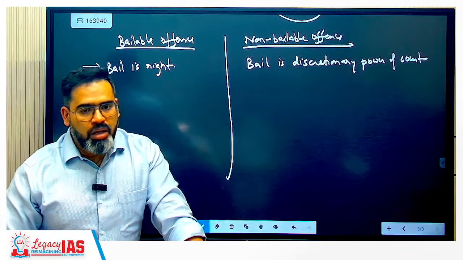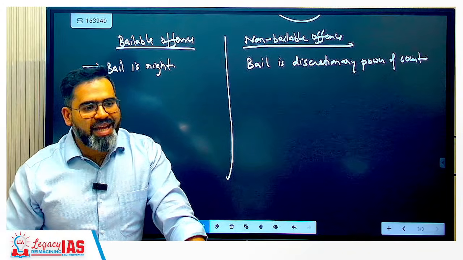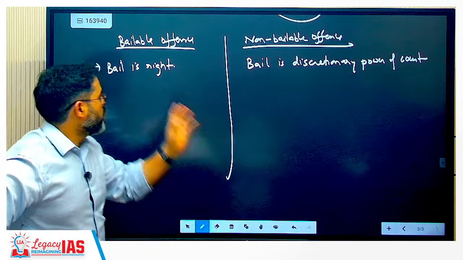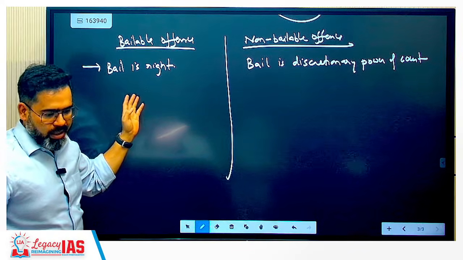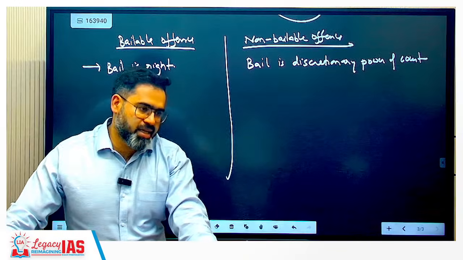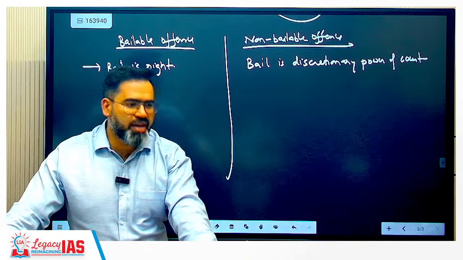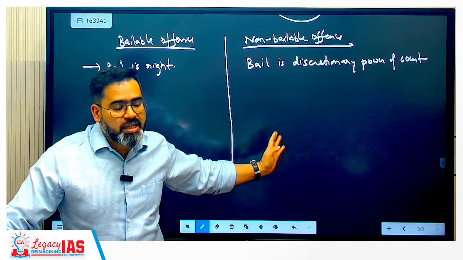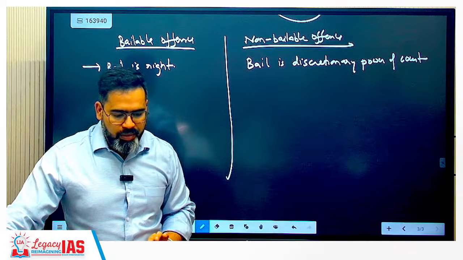In non-bailable offense they are going to check whether bail should be given or not. So here the accused can claim bail as a right. Here bail is not a right, but the court will decide based on various factors involved. So this is granted at the discretion of the court only, correct?